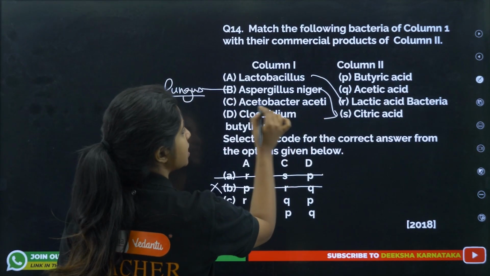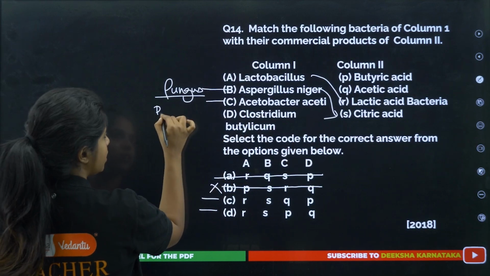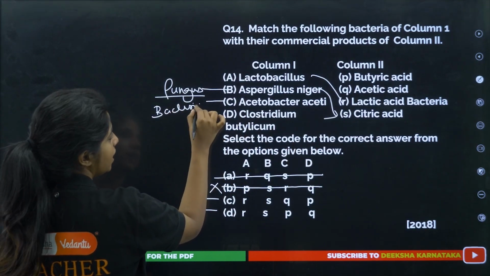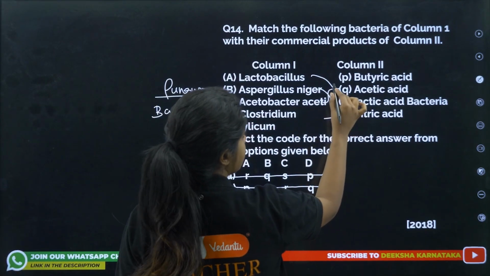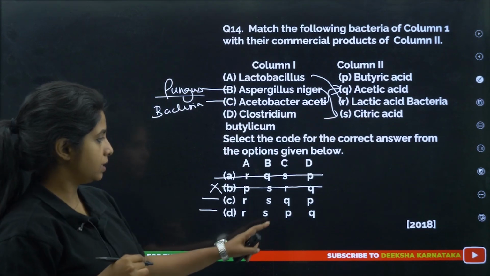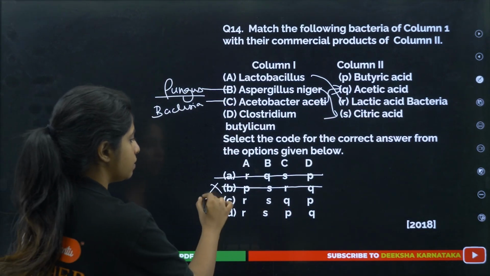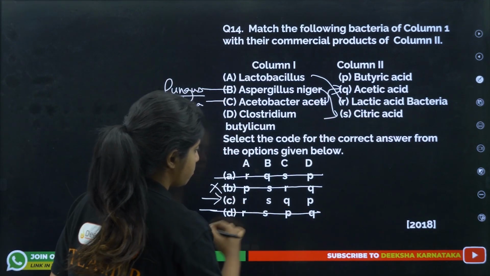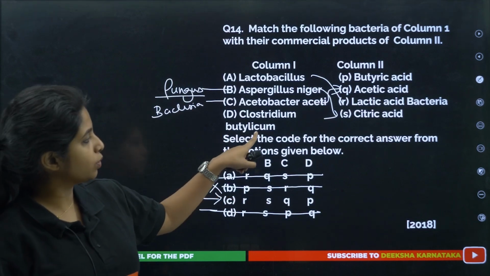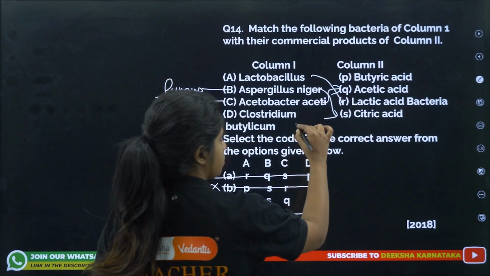Now, Acetobacter aceti. The name suggests what it produces. It is going to produce acetic acid. C goes with Q. So this becomes the one, and I can remove this option. Yes. What is Clostridium butylicum? It is going to produce butyric acid.